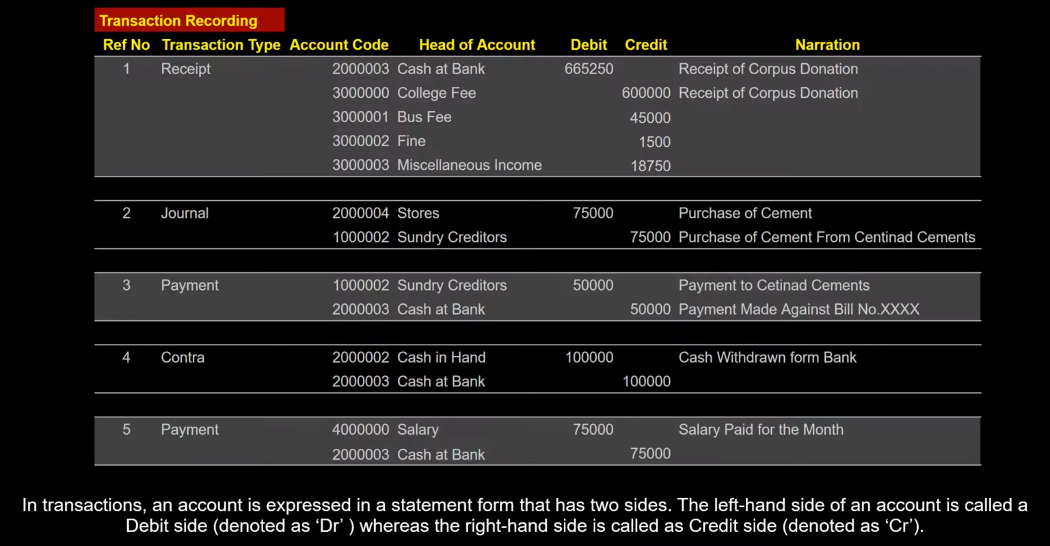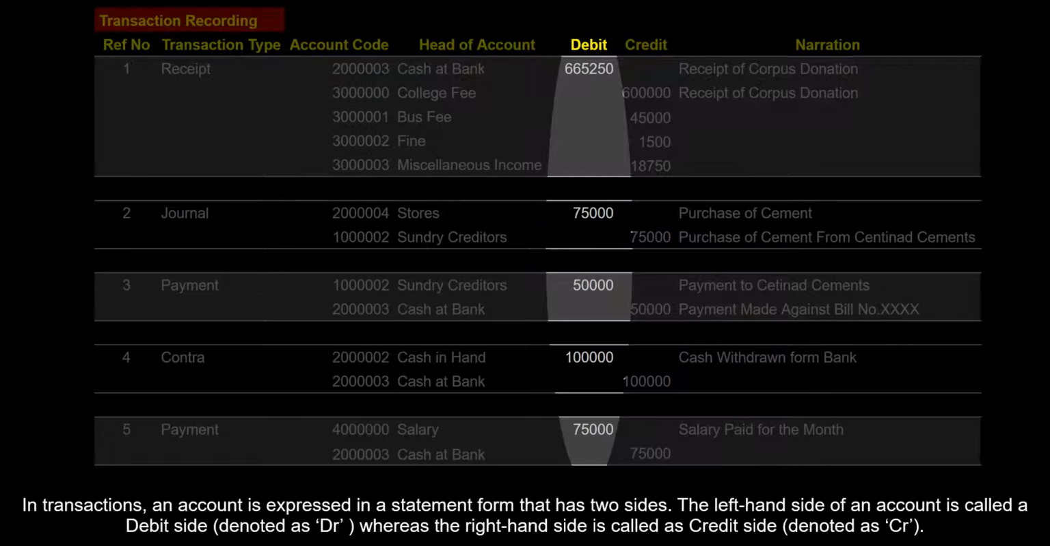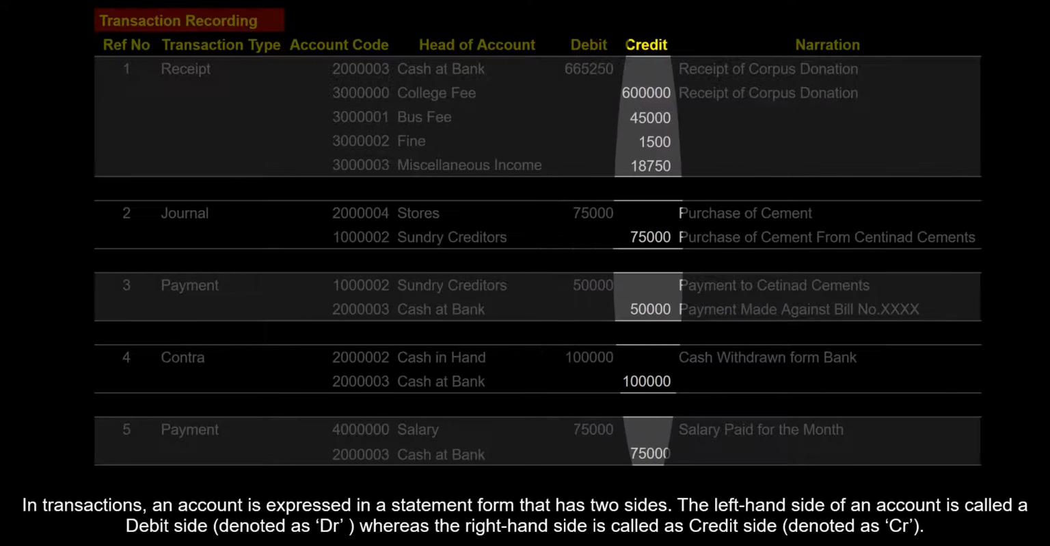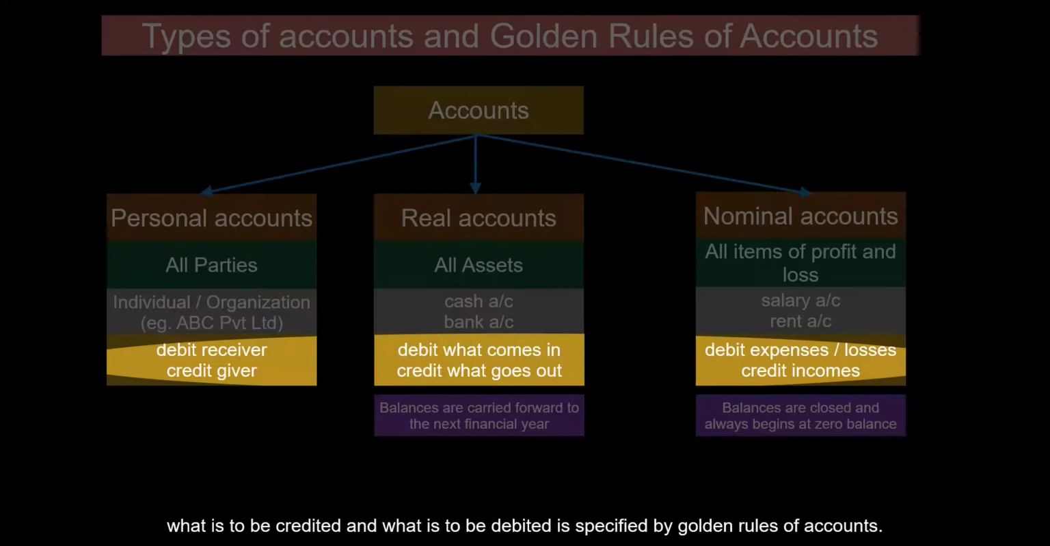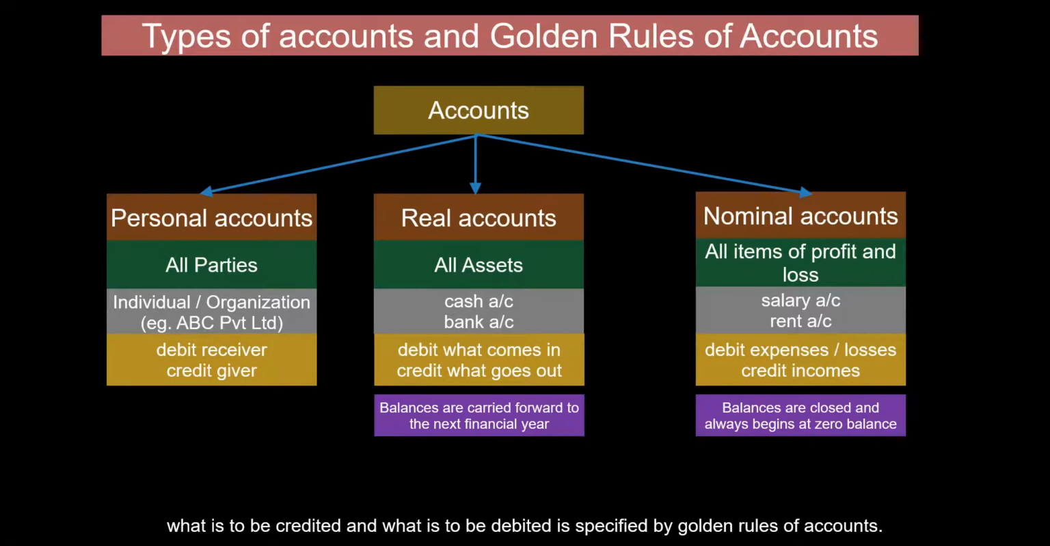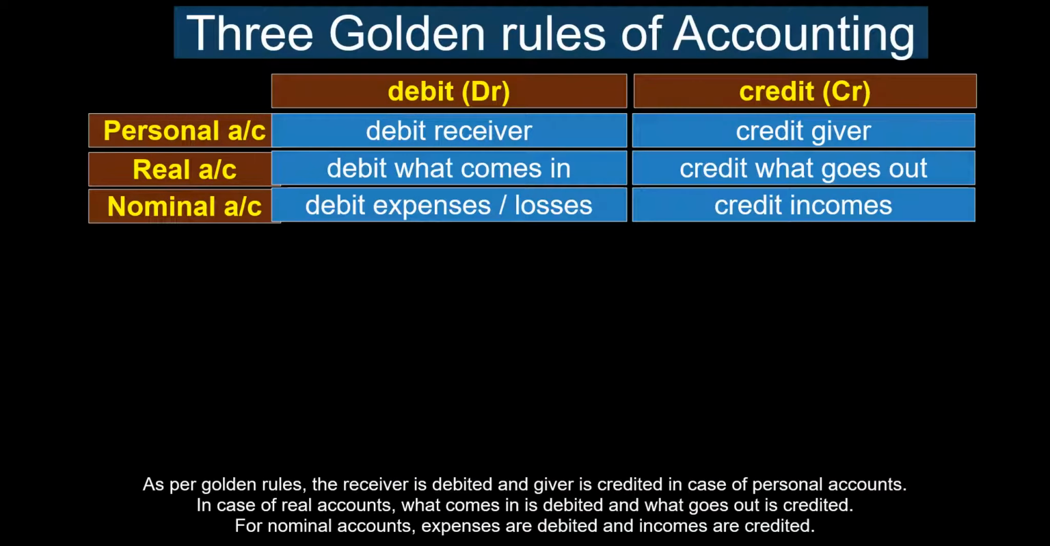In transactions, an account is expressed in a statement form that has two sides. The left-hand side of an account is called the debit side, whereas the right-hand side is called the credit side. What is to be credited and what is to be debited is specified by golden rules of accounts. As per golden rules, the receiver is debited and the giver is credited in case of personal accounts. In case of real accounts, what comes in is debited and what goes out is credited. For nominal accounts, expenses are debited and incomes are credited.